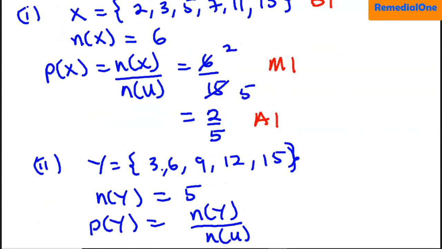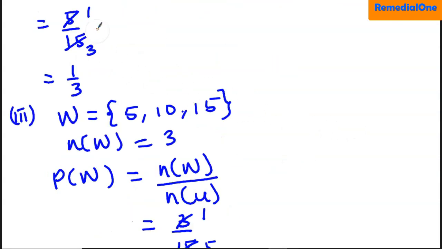Let's go to II. For the I part, no marks were given for the set of multiples of 3. Then when a student begins to find the probability, being able to write 5 on 15, you are given a method mark of 1. And then the final answer, which is 1 on 3, you are given another mark.